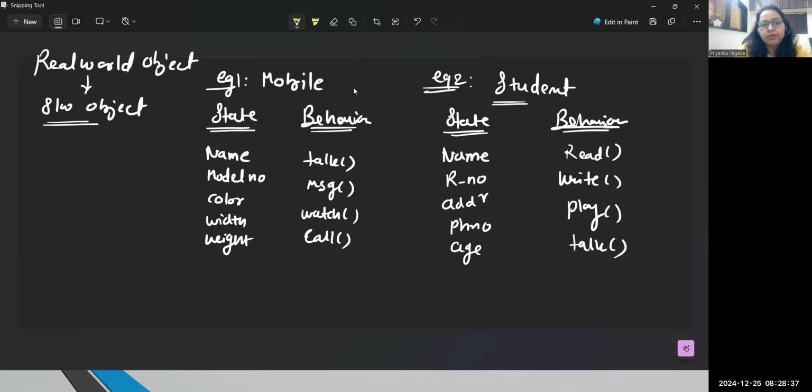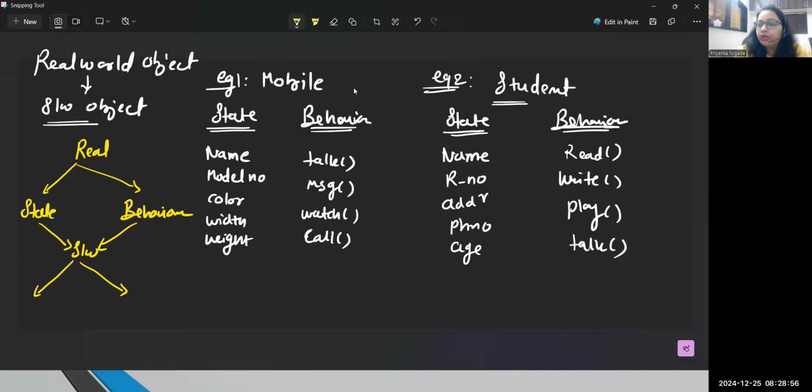And for this, remember, when I talk about a real world object, there are two parts: one is state, another one is behavior. Now guys, here comes the main part. When you convert a real world object into software, what terminology do we need to use? Every state is nothing but a data member.